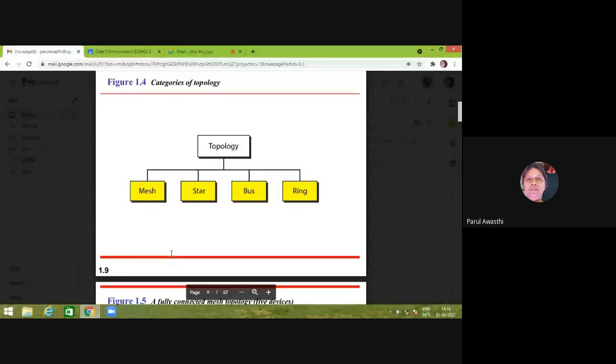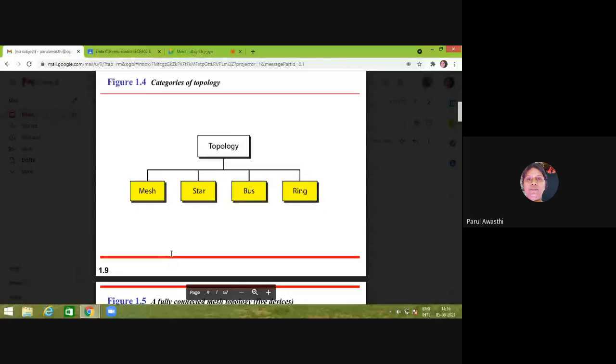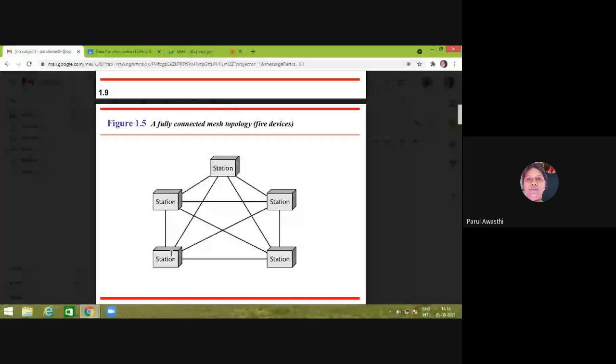Star, bus, ring, and tree is also one topology, which is part of that. So mesh, star, bus, and ring are the main topologies. We will move towards our first topology, which is mesh topology. It is called mesh because there are a number of connections.